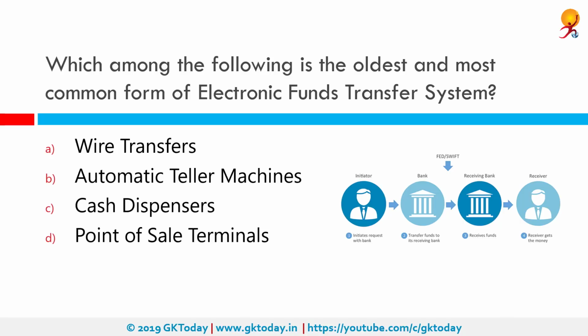Which among the following is the oldest and most common form of electronic funds transfer system? Correct answer is wire transfer. A wire transfer is an electronic transfer of money. A traditional wire transfer goes from one bank or credit union to another using a network such as SWIFT or FedWire. But the term wire transfer gets used for other types of transfers as well. So usually banks clarify when you are trying to make a wire transfer.